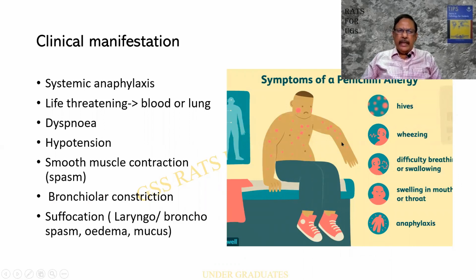Now, what are the systemic manifestations of type 1 hypersensitivity? It can be a systemic anaphylaxis. It can be life-threatening, either in the blood or the lung: dyspnea, hypotension, smooth muscle contraction, a spasm of the muscles, bronchiolar constriction, again because of muscular spasm, increased amount of mucus secretion, suffocation, and bronchospasm.